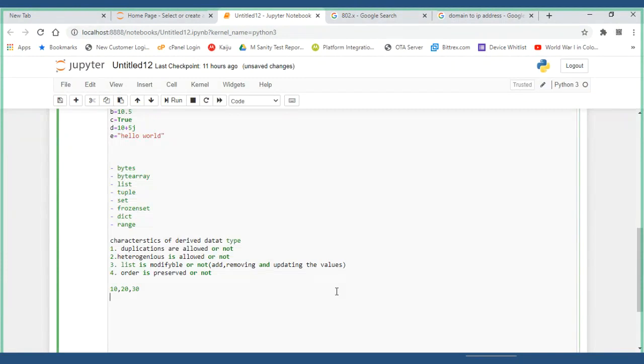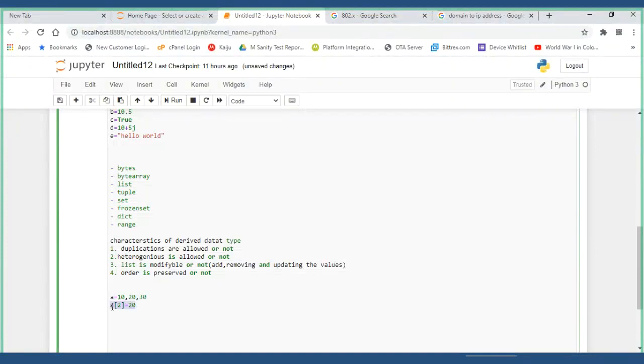When I read that value, A is equal to 10, 20, 30, and if I say A of 2, normally, if it is a list, I'll get 20.